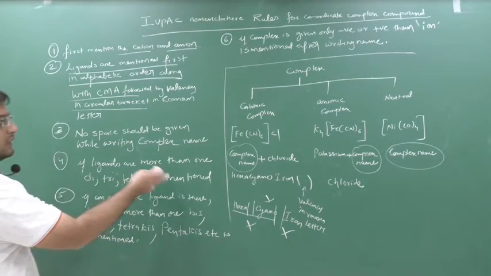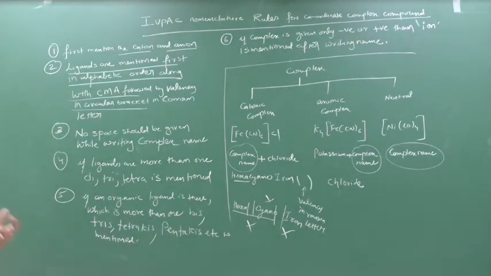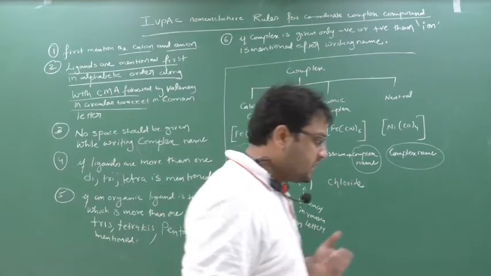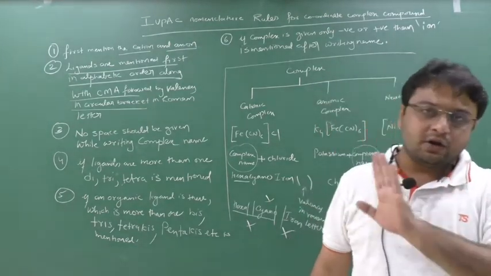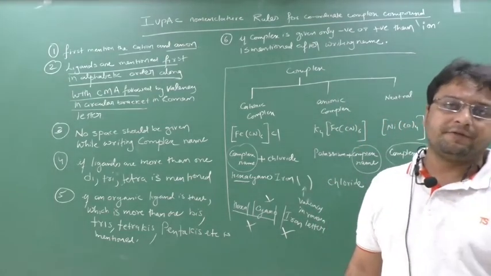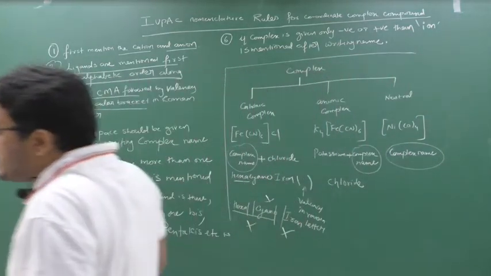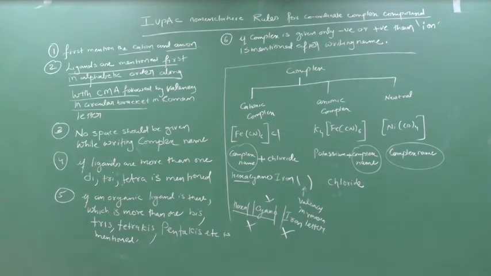If ligands are more than one, then give the prefix as di, tri, tetra, penta, hexa, hepta. If there are 2 ligands, di; 3 ligands, tri; 1 ligand, don't give mono. For 1 ligand, no mono. But for 2, di; 3, tri; 4, tetra; 5, penta; 6, hexa; hepta, octa. This point is very important.